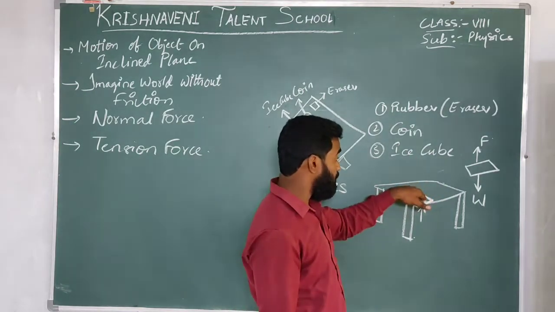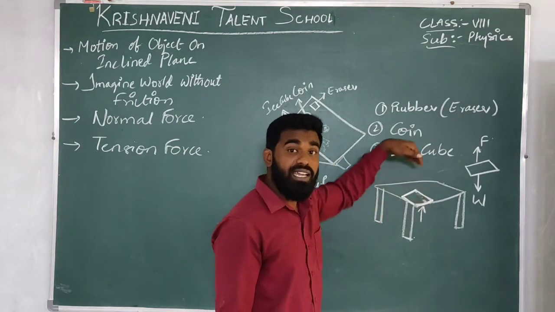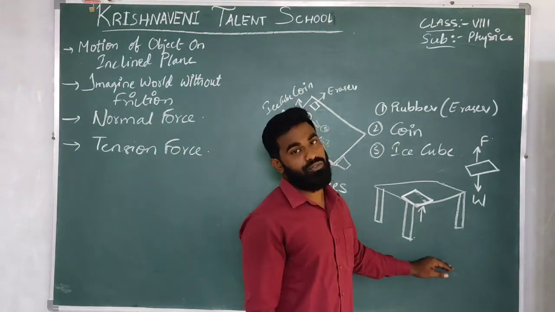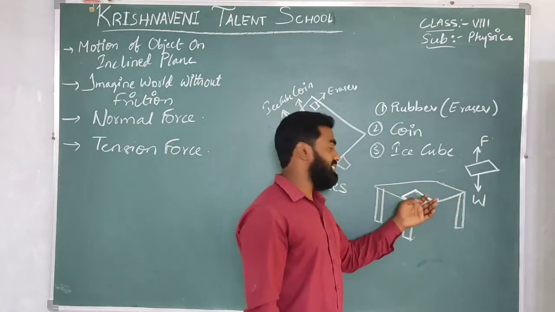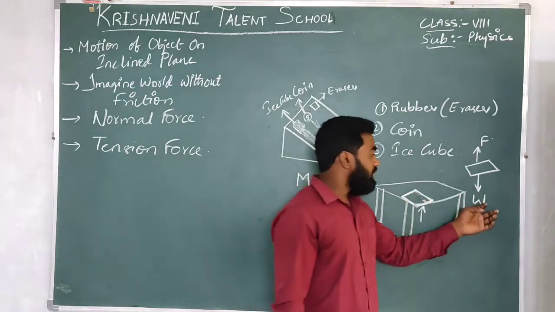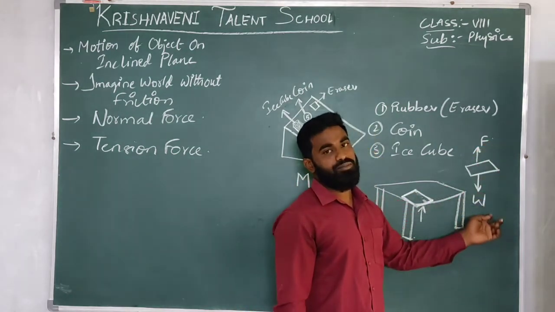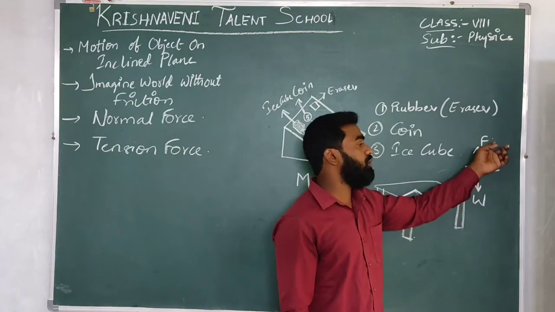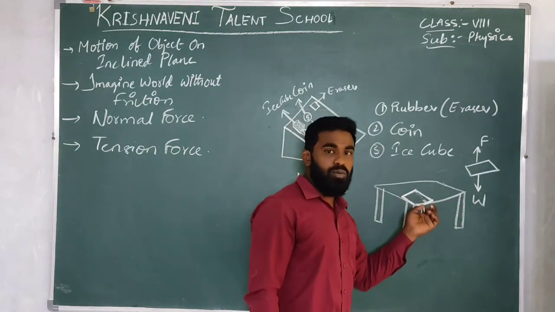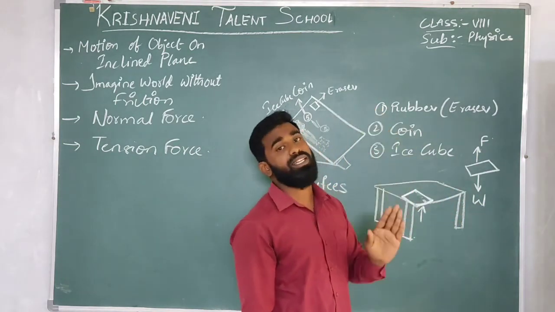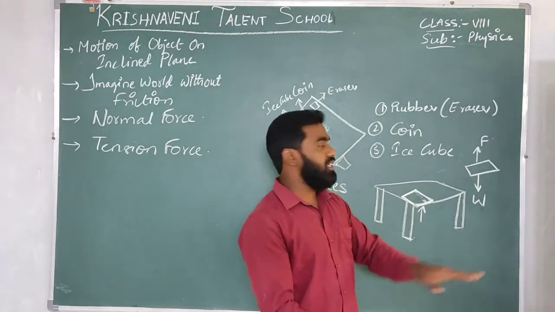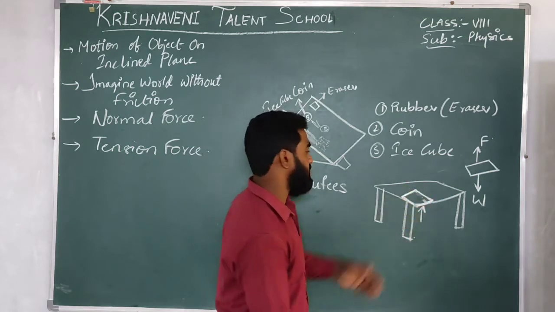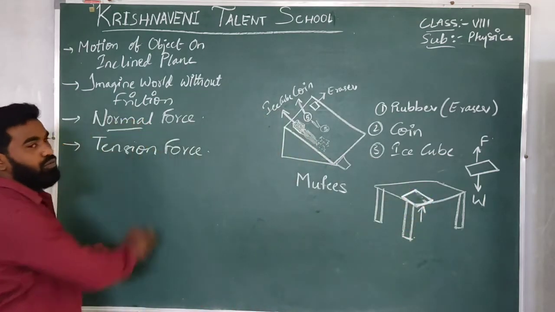Or if the weight is more than the supportive force, the book will go into the bench. It will break the table and it will stand on the surface or the ground. As there is a support, it is withstanding. So these two should be equal: the weight of the book and the force of the table on the book, perpendicularly in the opposite direction of the weight. Then only this book will withstand here. So this type of force is called normal force.